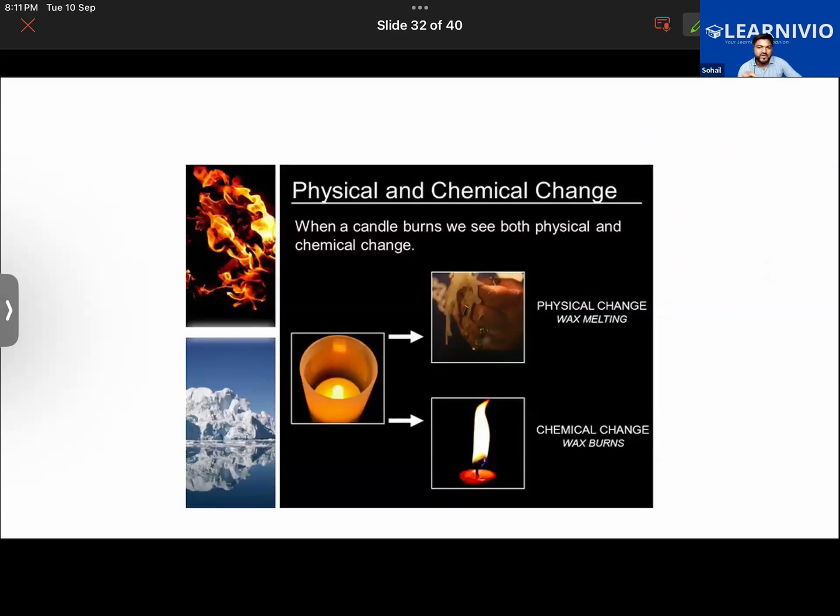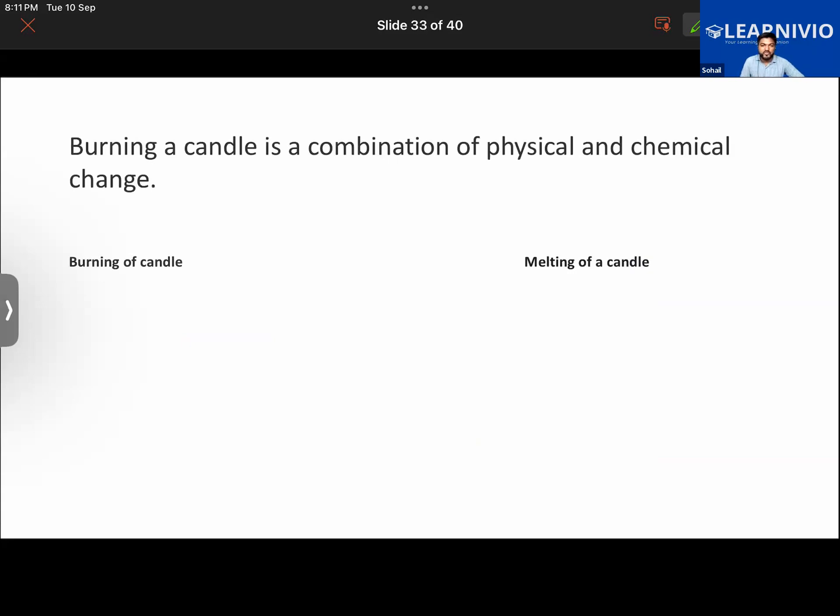The melting of the wax is a physical change, because after melting, no new substance is formed. But when the wax converts into wax vapor and burns, that is a chemical change. The thread burning is also a chemical change. So the burning of a candle is a combination of both physical and chemical change.